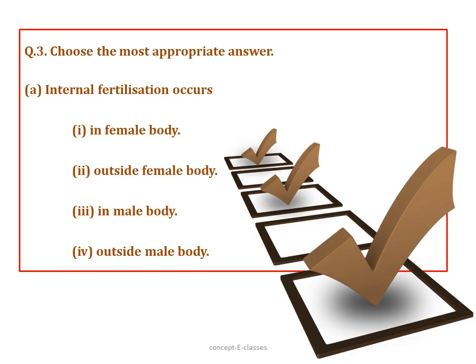Question number 3. Choose the most appropriate answer. A. Internal fertilization occurs where? Inside the female body, outside the female body, in the male body, outside the male body. So where does internal fertilization take place? It takes place inside the female body. And the fertilization that takes place outside the female body is termed external fertilization.